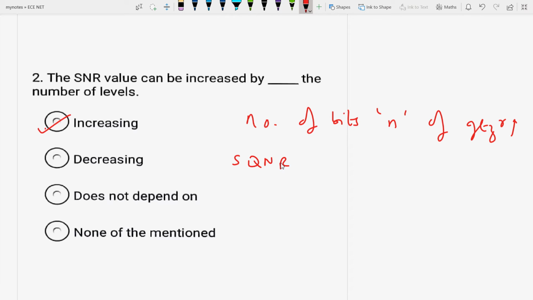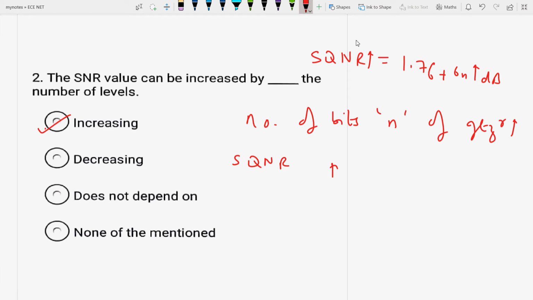You know the formula that SQNR is 1.76 plus 6n dB. Okay, so as the number of bits per sample increases, the signal to quantization noise ratio also increases. So it is mainly that when the number of bits increases, when the number of levels increases, then SQNR also increases. Okay, so answer is A option.